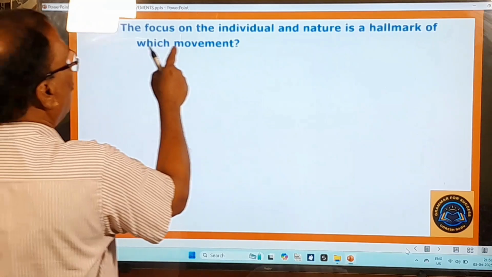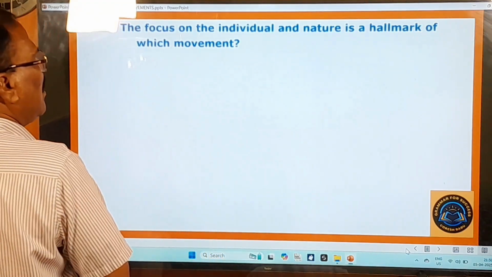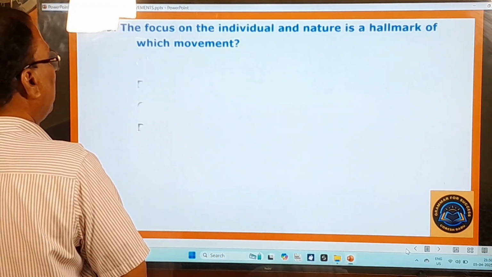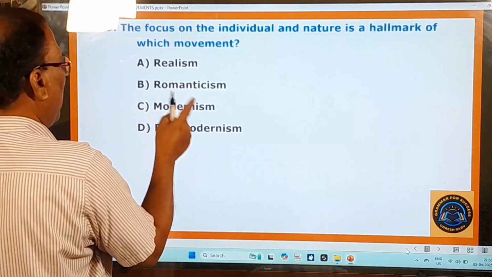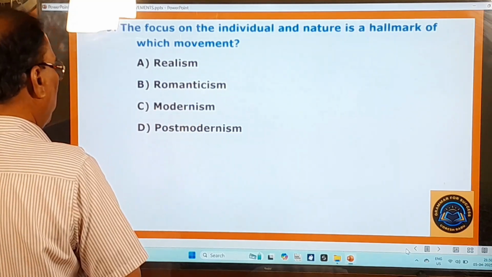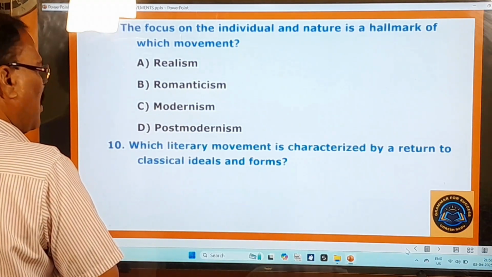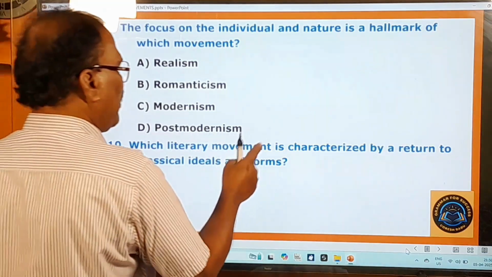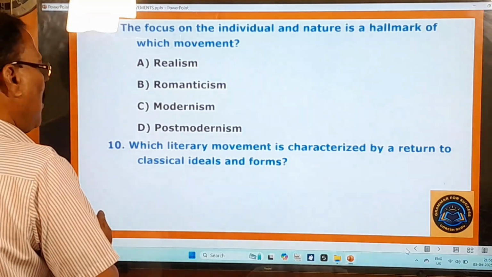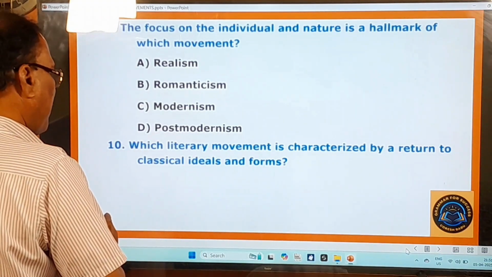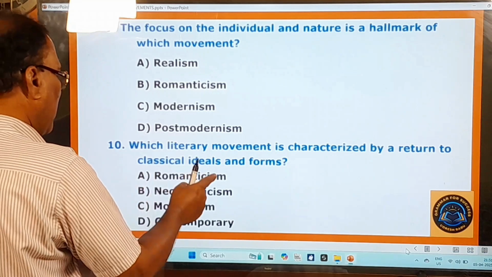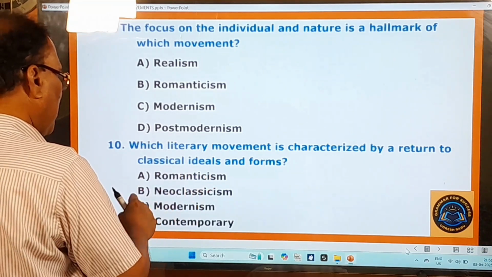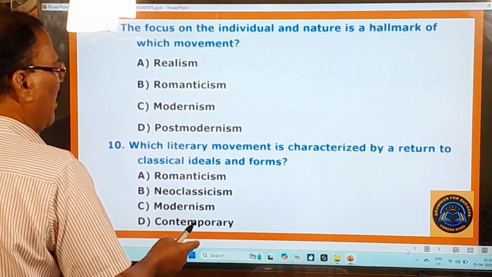Ninth question, the focus on the individual and nature is a hallmark of which movement? Realism, Romanticism, Modernism, Postmodernism. Last question of this small test is, which literary movement is characterized by a return to classical ideals and forms? Romanticism, Neoclassicism, Modernism, Contemporary.